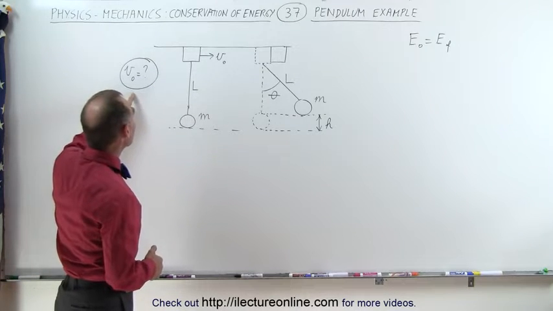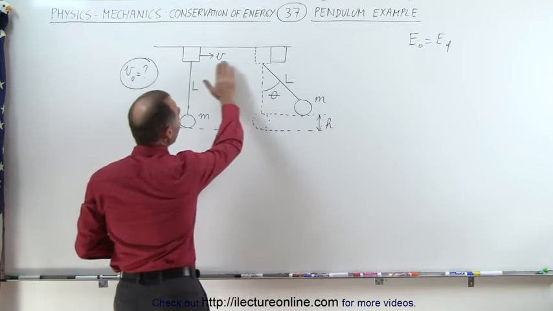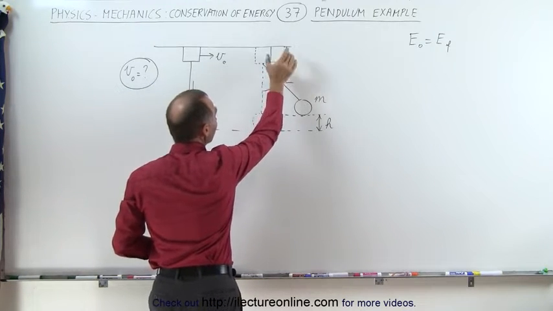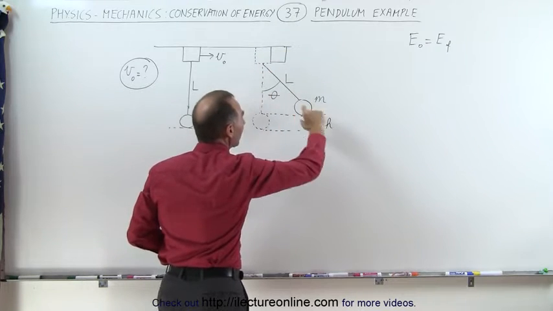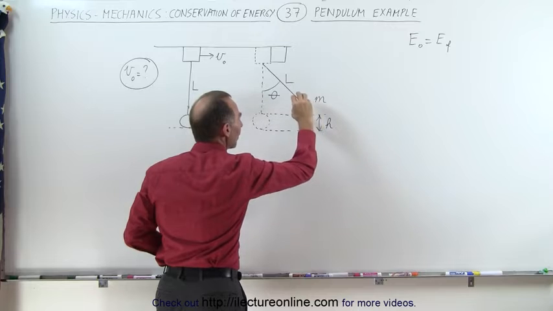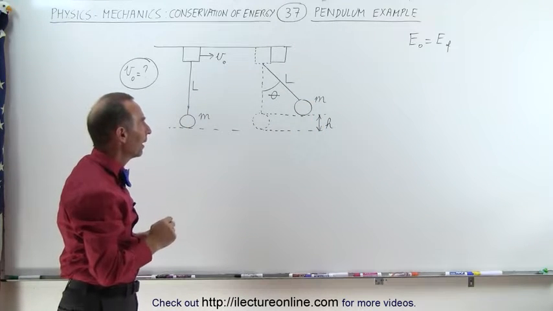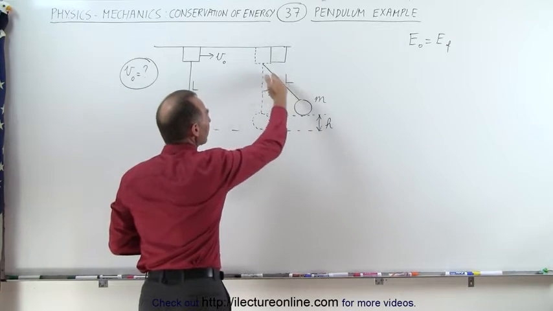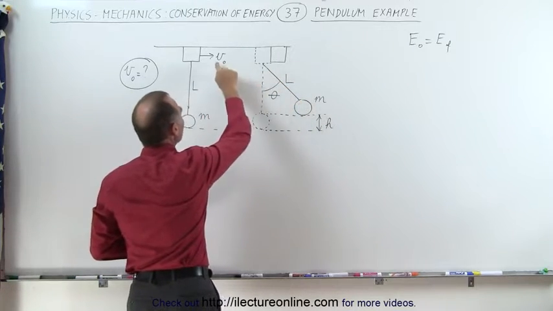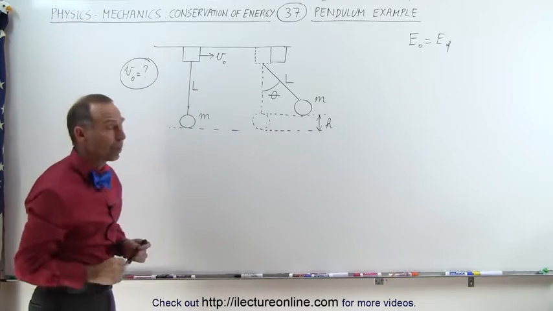We want to know what the initial velocity is of this block because when this block slides over here, it will collide with this other block that's attached to the ceiling, doesn't move, and the pendulum will then swing up and reach a maximum height where at that point it will momentarily be at zero velocity. And so what we're trying to do is, based upon the angle and the length of the pendulum, express the initial velocity. And of course we can, using the energy equation.